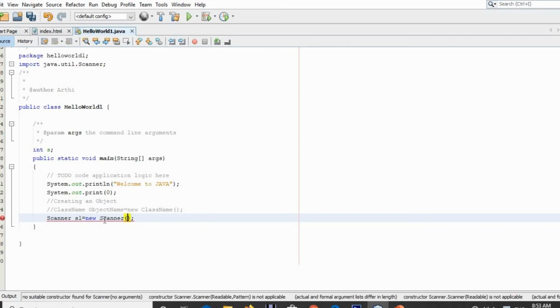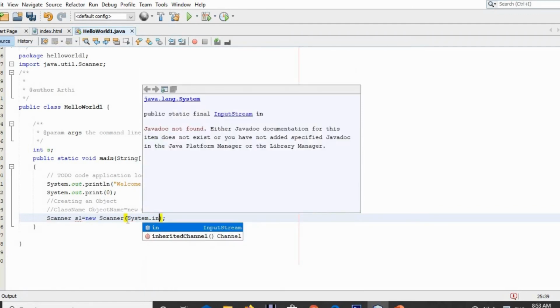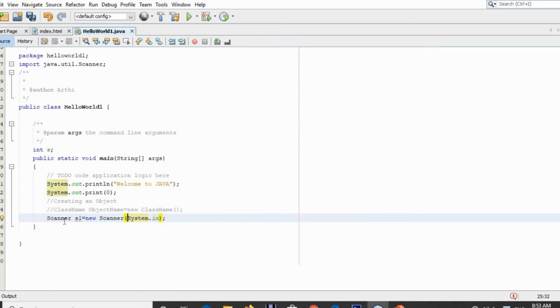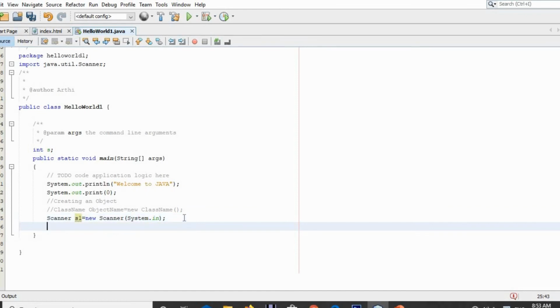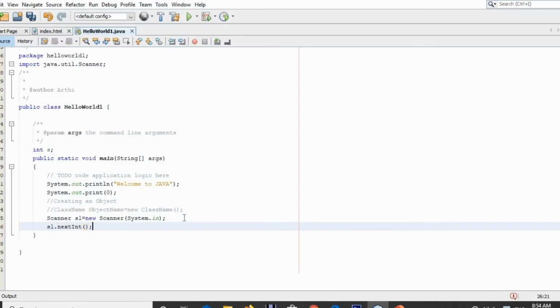To print a statement, we used the object out. Similarly, to read a value, we should use the object in. So this is the way you can read input in your program. Now we have created an object for the class Scanner. Now we can read a value using the object s1. So what we are going to do is s1.next of.